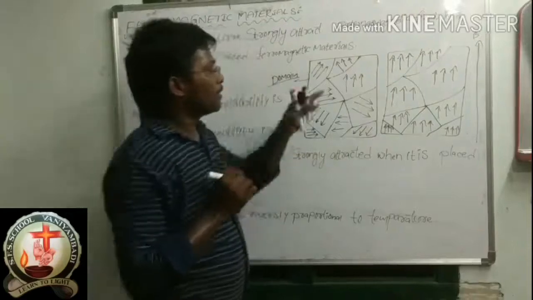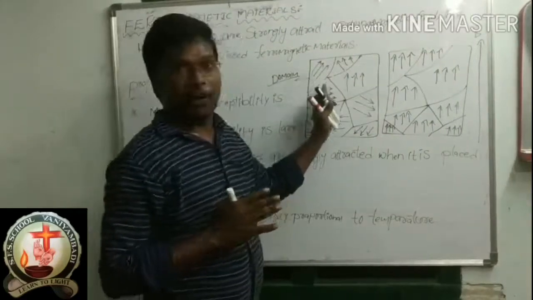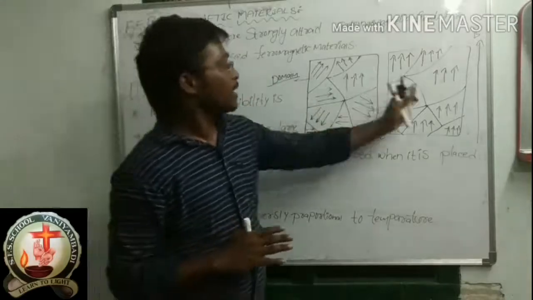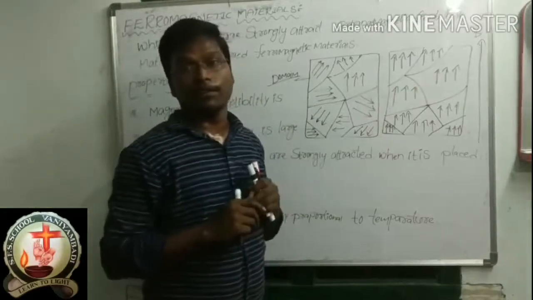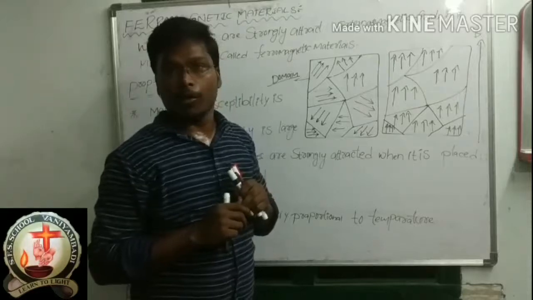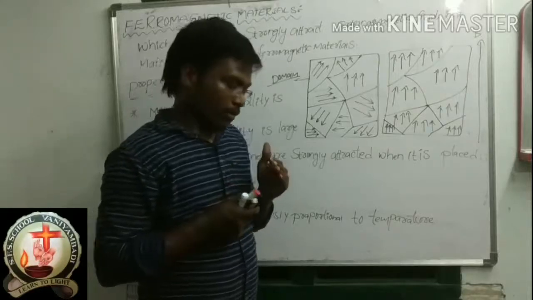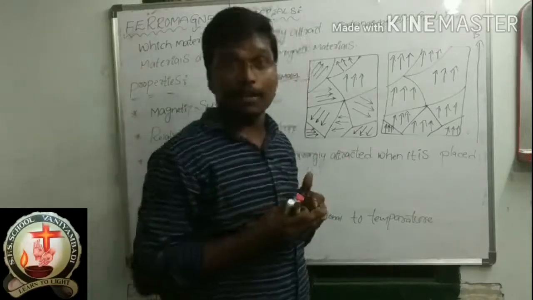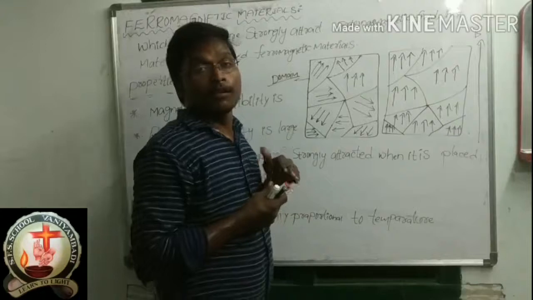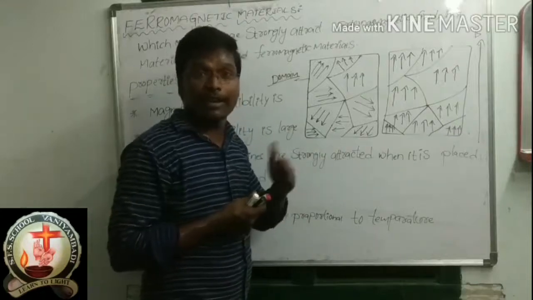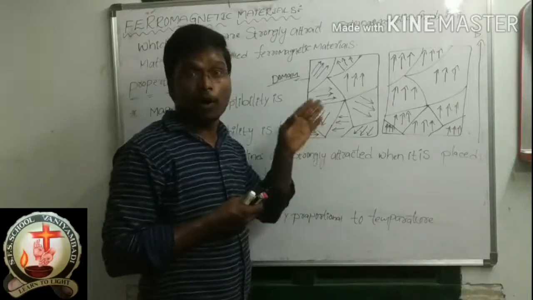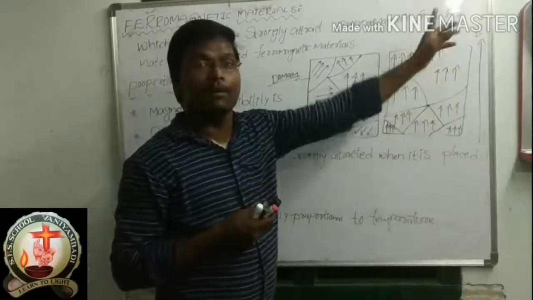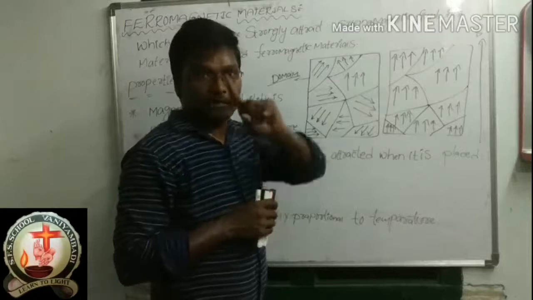Okay. This is the ferromagnetic material before placing the external magnetic field. This is after placing the external magnetic field. Whenever you are placing the ferromagnetic material in an external magnetic field, the direction of all the magnetic field lines follows the direction of the external magnetic field. Okay, this is the first point.